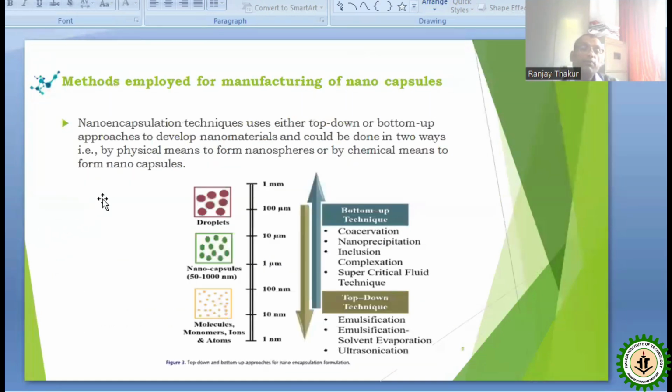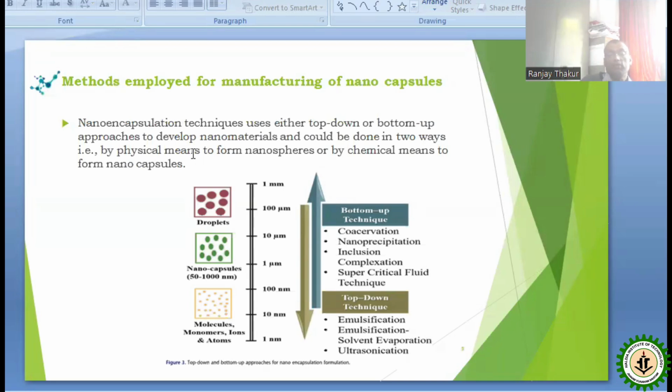Now, methods employed for manufacturing of nanocapsules. Nano-encapsulation techniques use either a top-down or a bottom-up approach. The top-down approach means the bigger one is broken down into smaller form, from top to bottom, using various mechanical applications and sonication methods to decrease the size of the bigger molecules into the nano range.